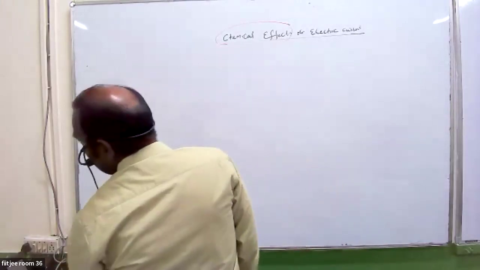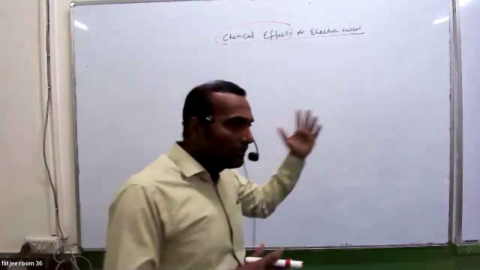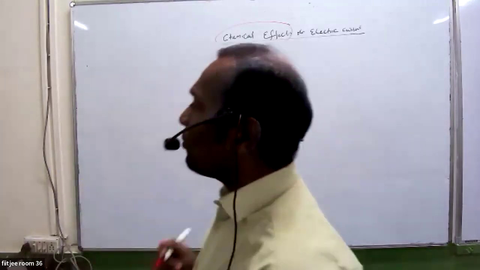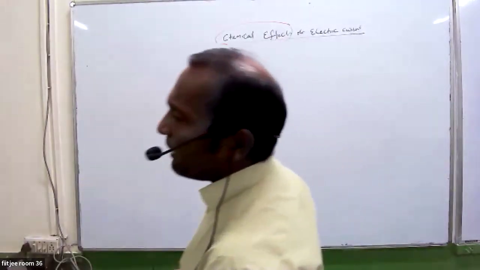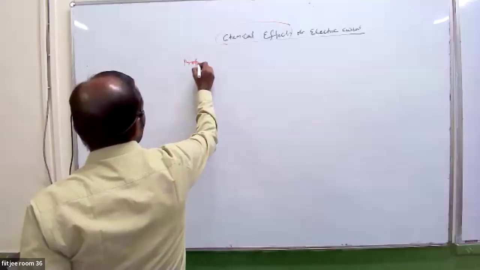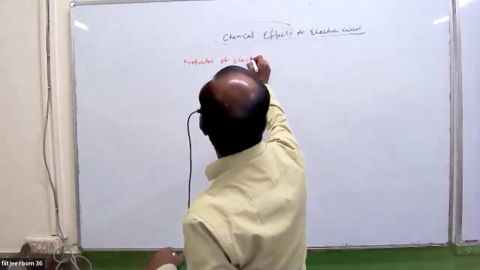A few points about electrolytes I want to cover, because the electrolyte is the most important parameter to understand the whole electrolysis process. So we will see some properties of electrolytes. Property number one, properties of electrolytes.